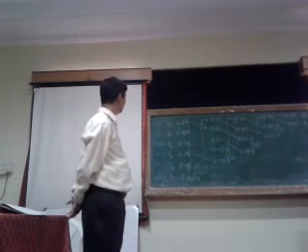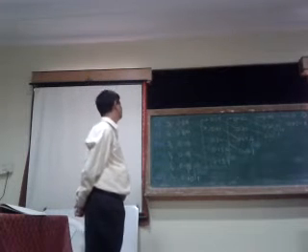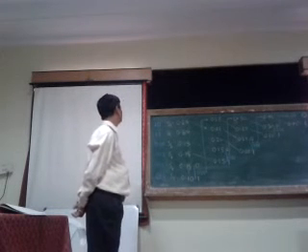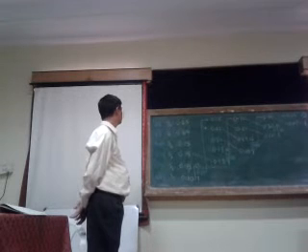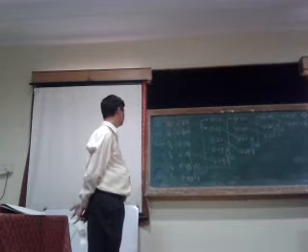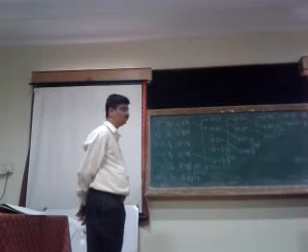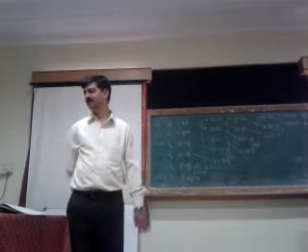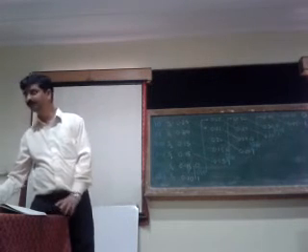And what is the average code length now? Average code length is 2.55.